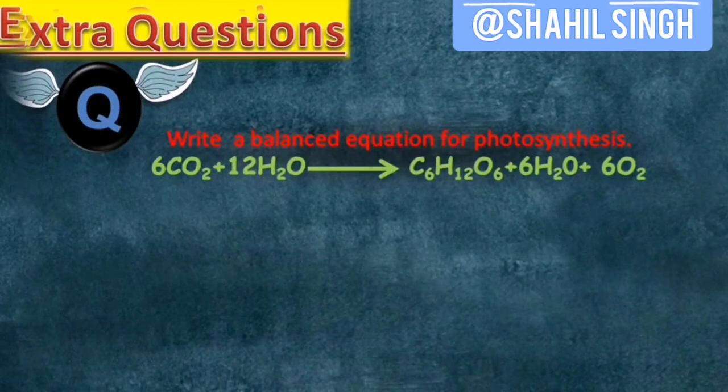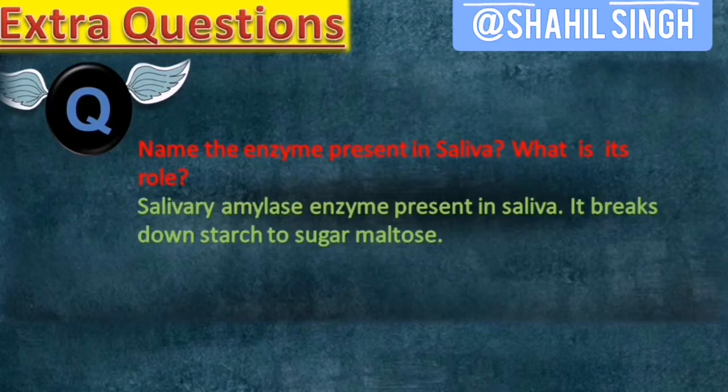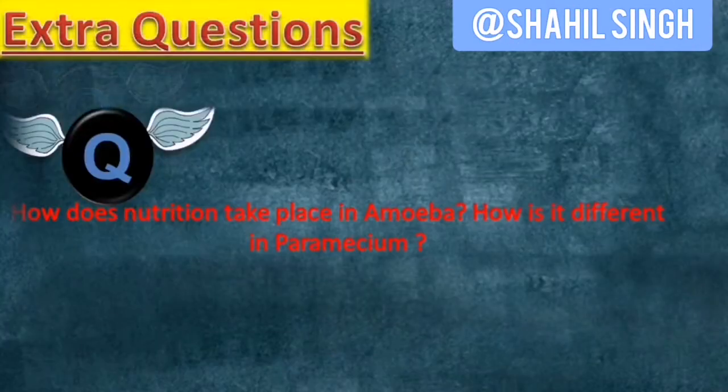Write a balanced equation for photosynthesis. This is a very important equation in terms of chemistry and in terms of biology too. Name the enzyme present in saliva. What is its role? Salivary amylase is present in our saliva and its role is to break down starch into simple sugars. How does nutrition take place in amoeba?